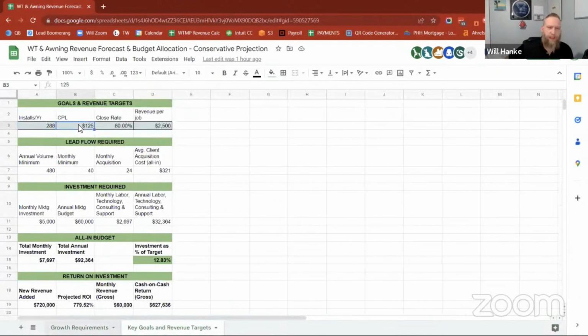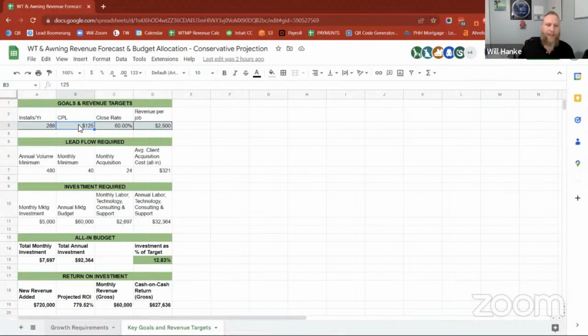Next, your cost per lead. Again, if you don't know what this number is, you can use the 125. And then that can be a goal for you to start figuring out what your average cost per lead is across all the different platforms or things that you're doing, and get a good idea of what that number is. Because ultimately, if you can drive that number down, that means leads are getting cheaper. So you can spend maybe the same amount of money, but get more leads for that.